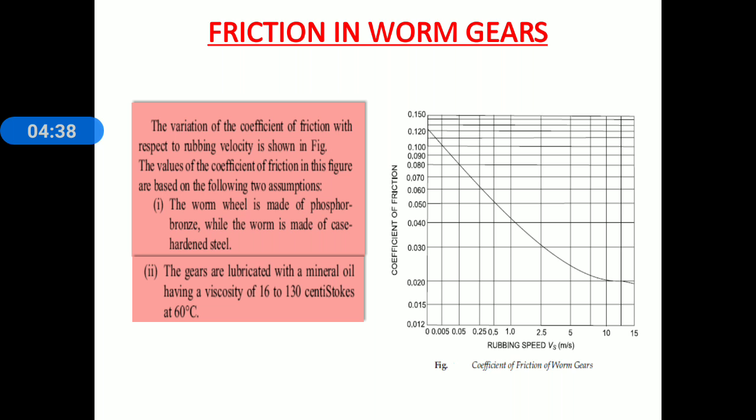Second assumption, the gears are lubricated with mineral oils having a viscosity of 16 to 30 centistoke at 60 degrees Celsius. Again remember this chart is applicable only for a gear drive lubricated with mineral oil having a viscosity of 16 to 30 centistoke and at a temperature of 60 degrees Celsius. This is about the friction in worm gears.